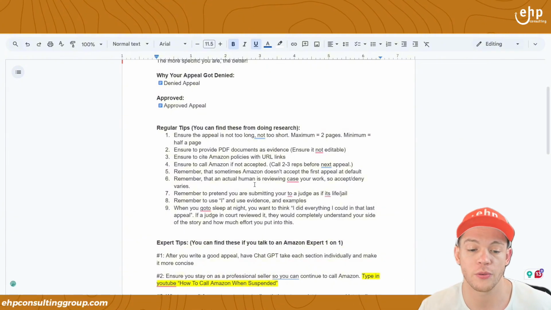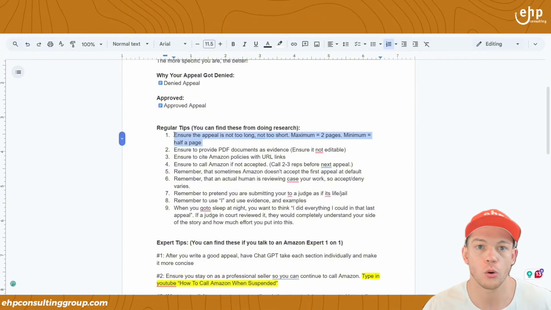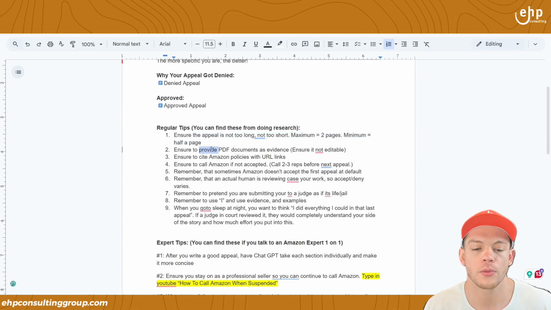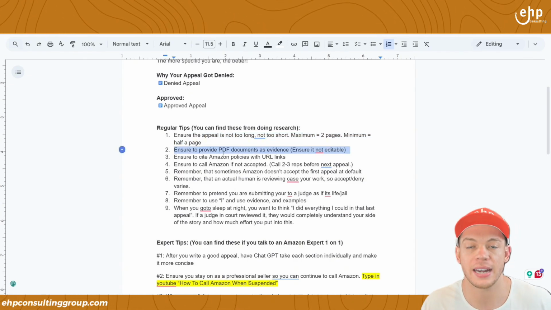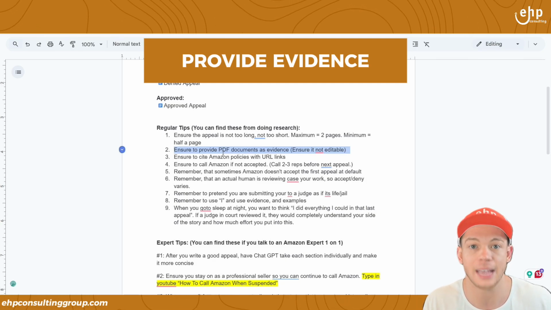Just make sure the first appeal is not too long and not too short. I say maximum 2 pages. Don't go crazy, right? Ensure you provide PDF documents. You need to provide evidence. If you submit your appeal and you don't provide evidence, it will not get accepted, right?